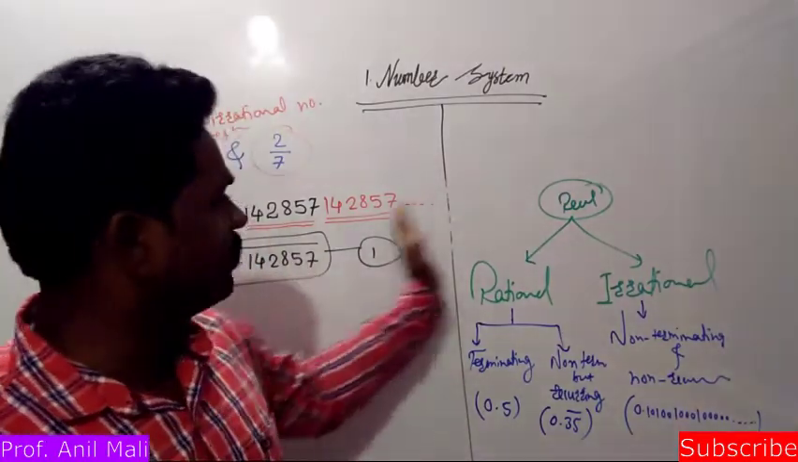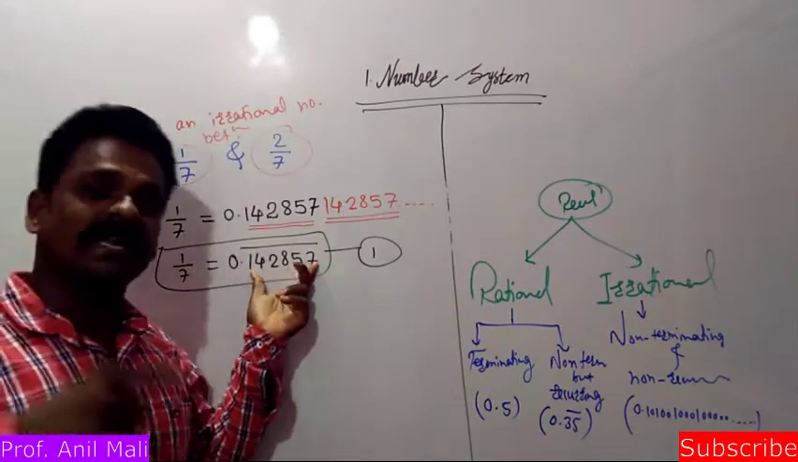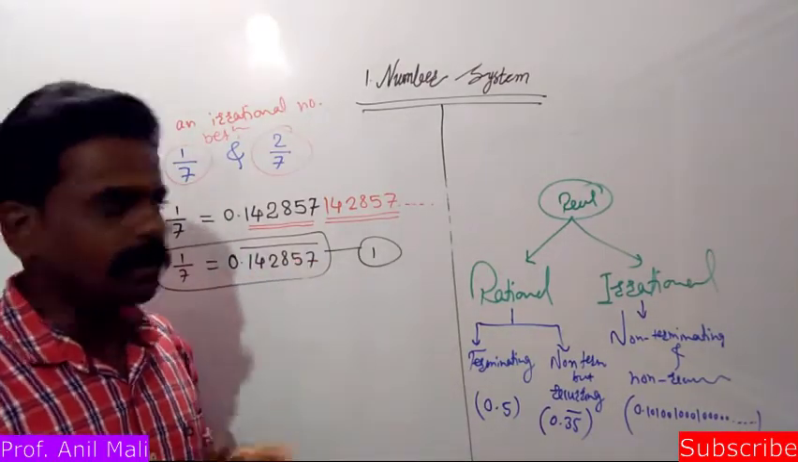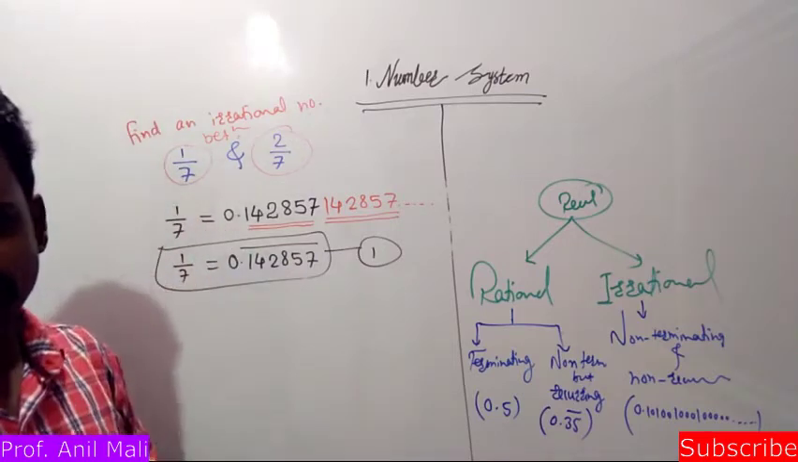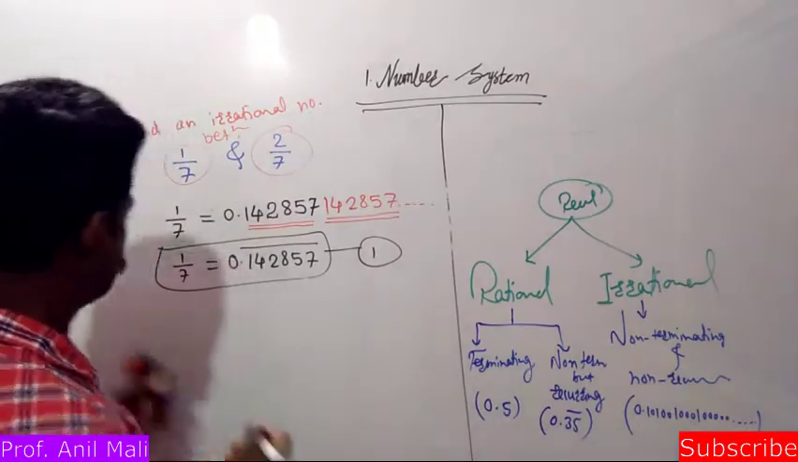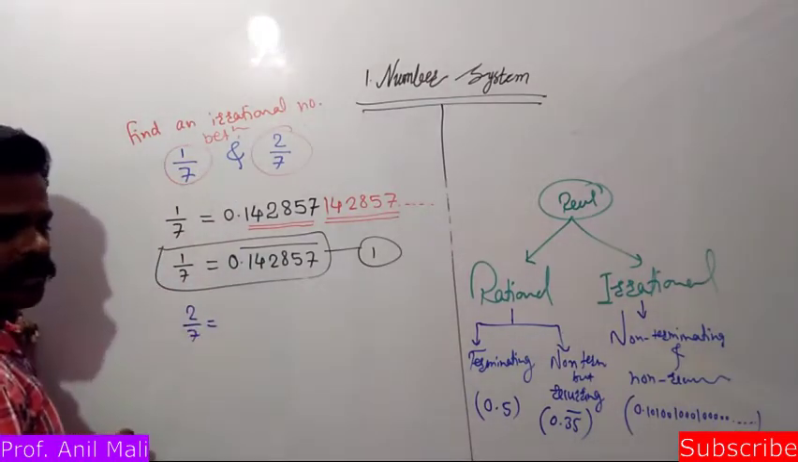It is non-terminating but recurring, and this is the group of digits which is recurring again and again. That means which is repeating again and again. Okay, so this is my 1 by 7. Now tell me friends, what is the value of 2 by 7? Now it is very easy to find out the value of 2 by 7.